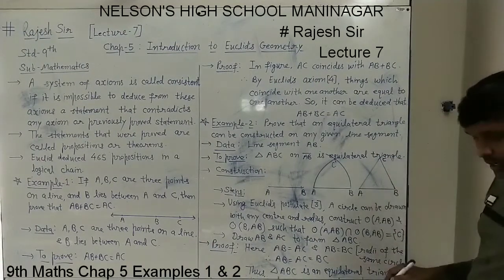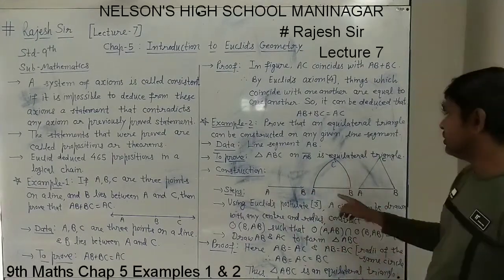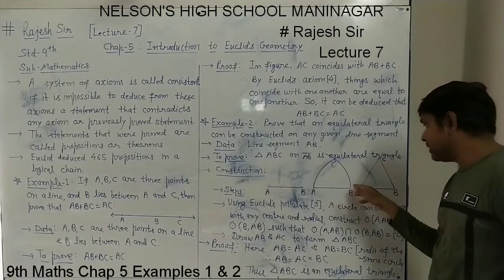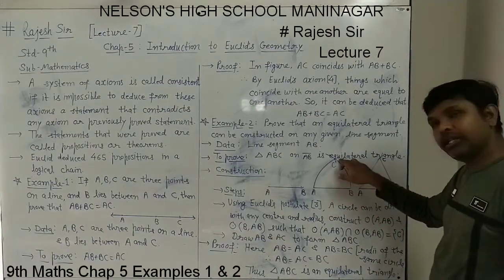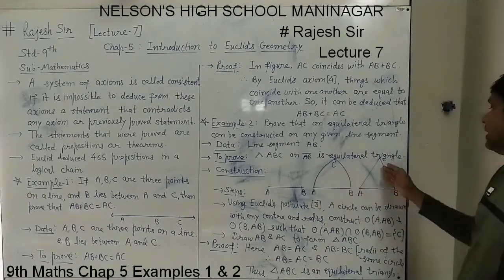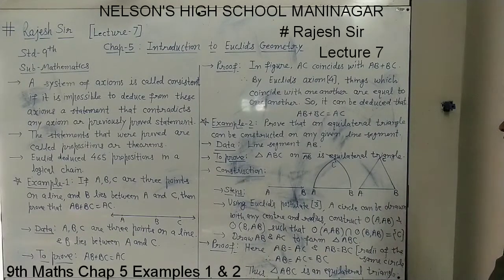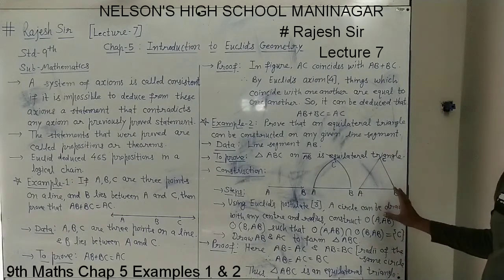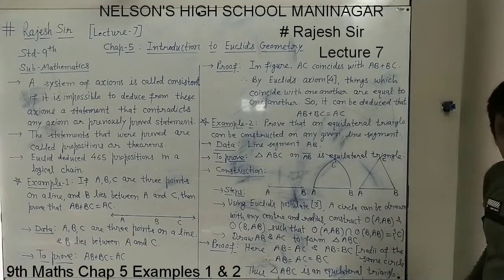So this way, line segment AB was given. What did we do in the next step? We drew circle A, AB and circle B, AB. Both intersect at point C. Now we have joined AC and BC. So joining AC and BC, the triangle ABC is formed. Now what is remaining? This way the construction is done. Now we want to prove that this triangle ABC is an equilateral triangle.